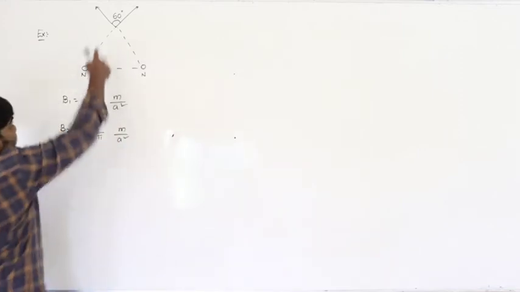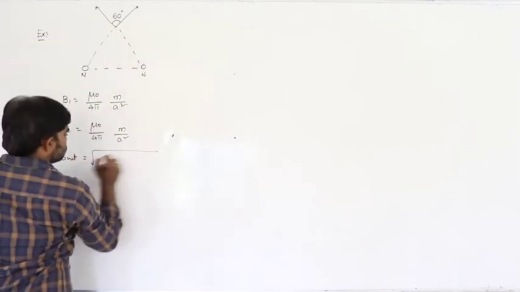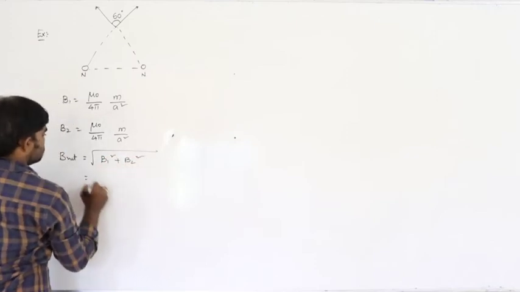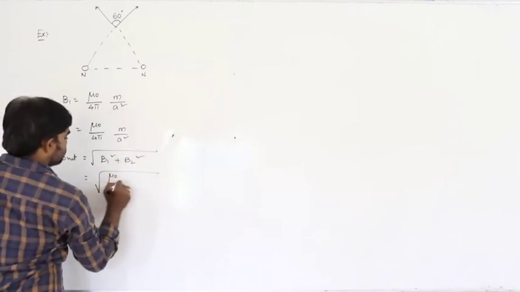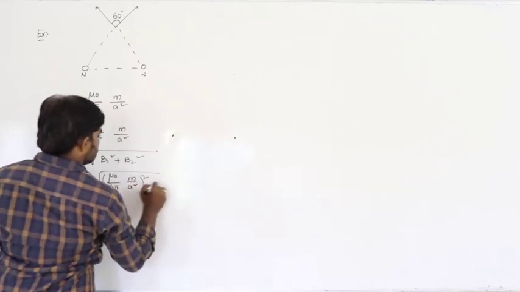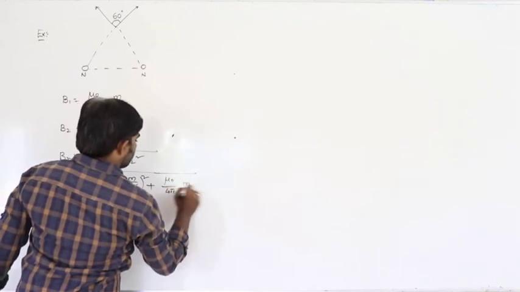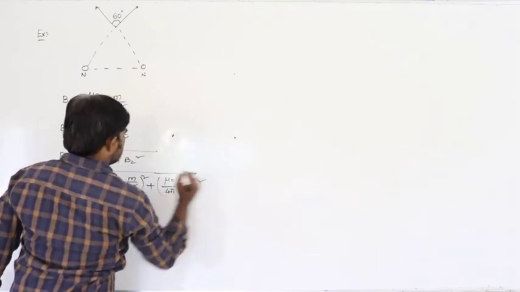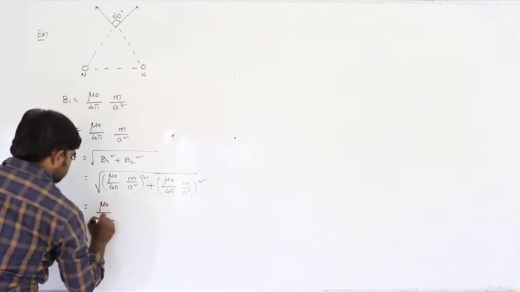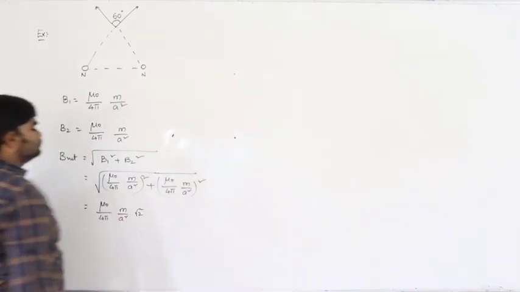What is the angle between these two? 60. So the net magnetic field is the square root of B1 square plus B2 square.